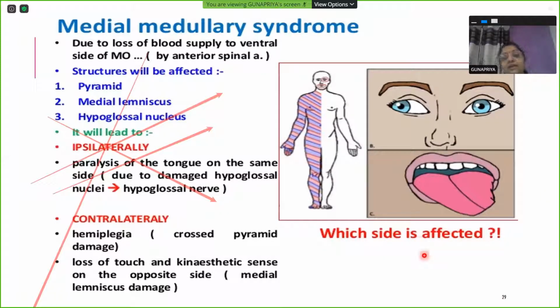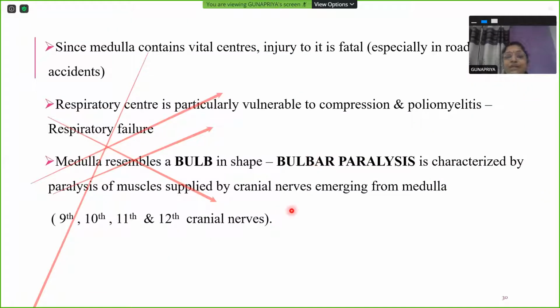Which side is affected? It is actually the left side medulla, because looking at this contralateral hemiplegia, you can easily pinpoint that the left side medulla has gone in for thrombosis in this medial medullary syndrome. Since medulla contains vital centers, its injury is fatal. Injury to medulla is fatal.